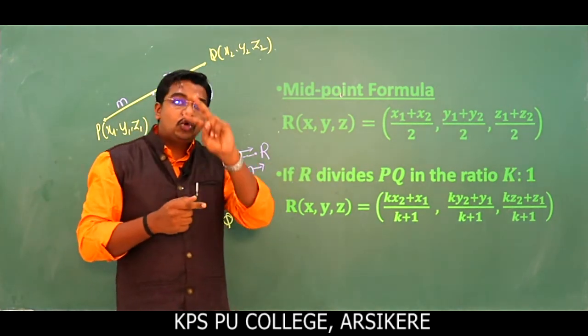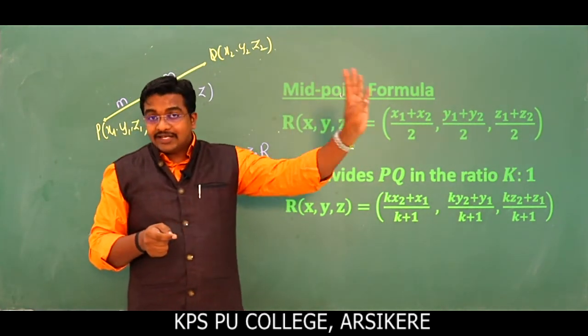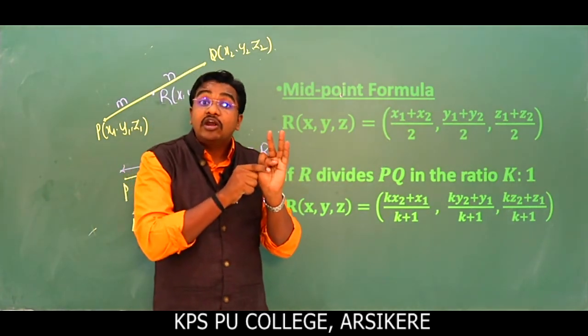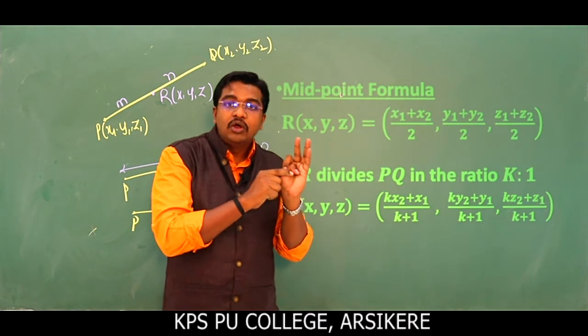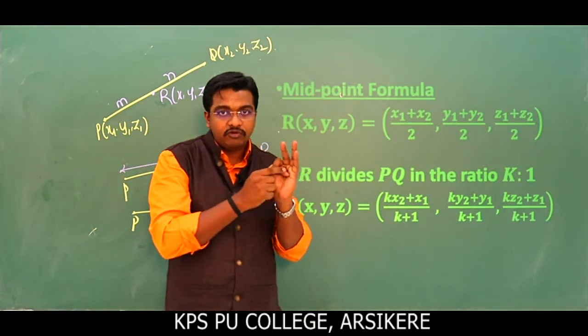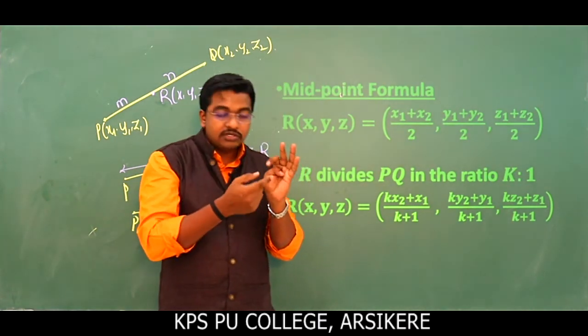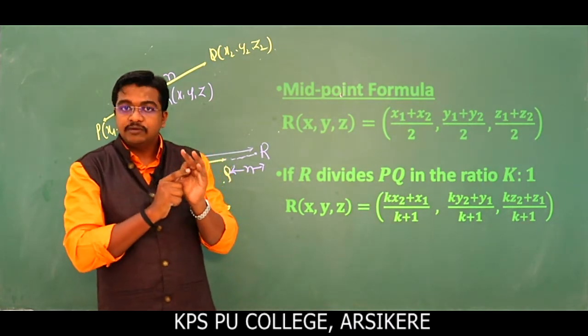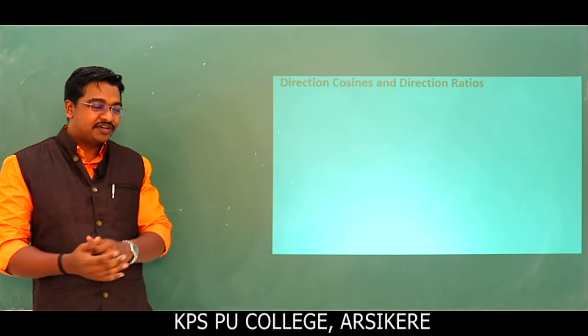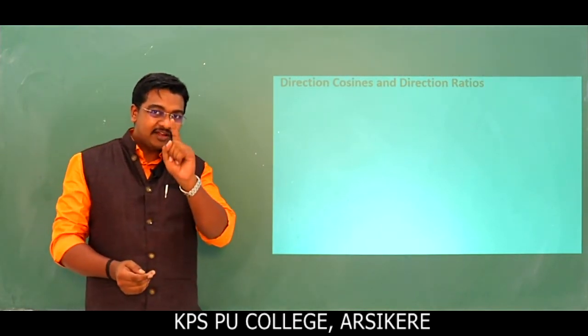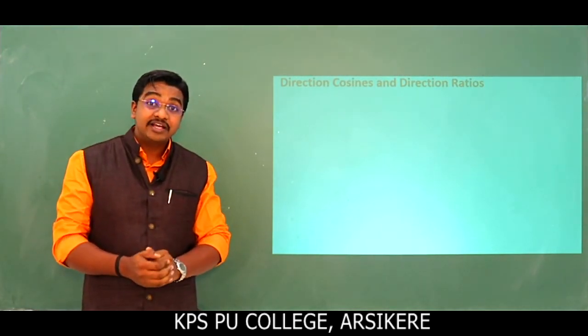So here we go with two types of equation. The first one is vector equation and the second one is Cartesian equation. For every equation of a line we define the vector form and the Cartesian form. If you define it for a plane, that is also defined in vector and Cartesian form. Okay, students, we are moving to the next concept, direction cosines and direction ratios.